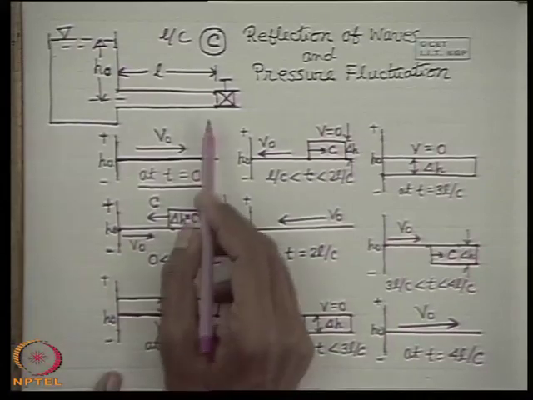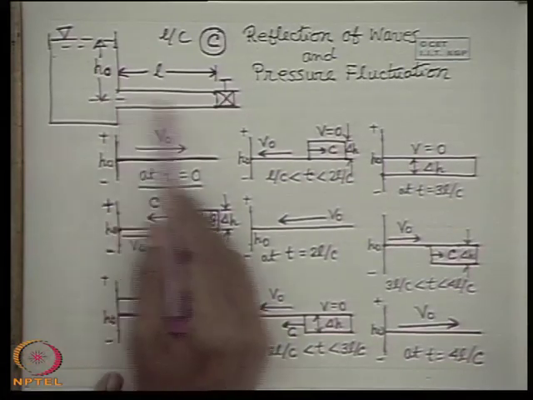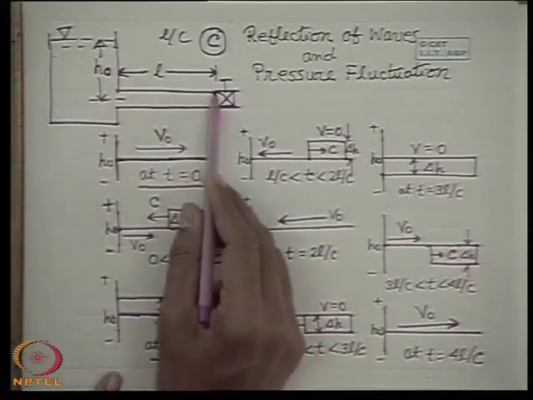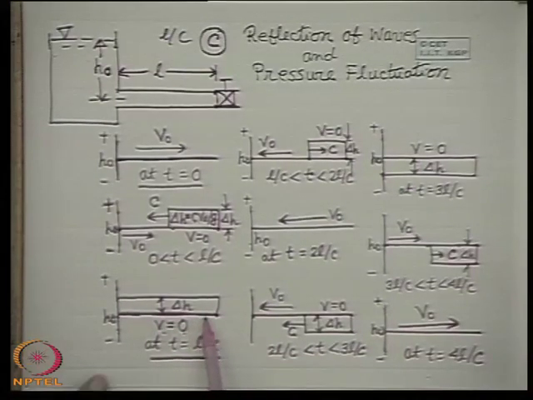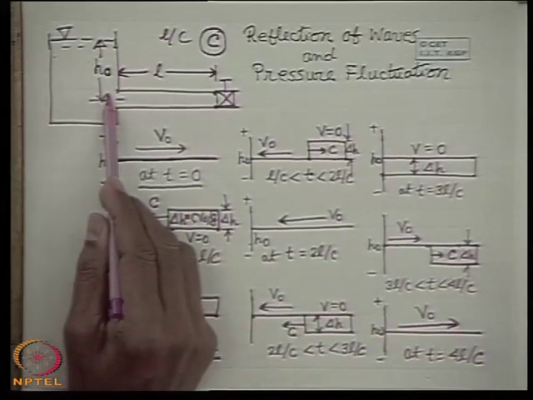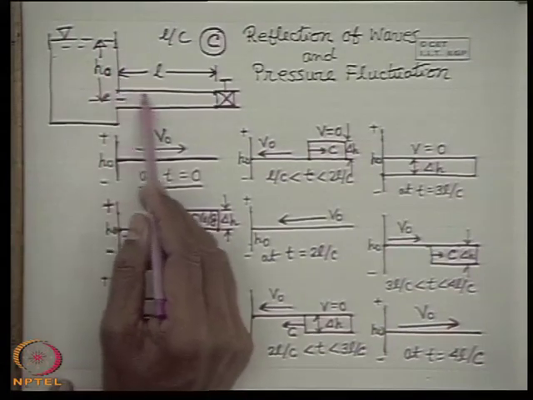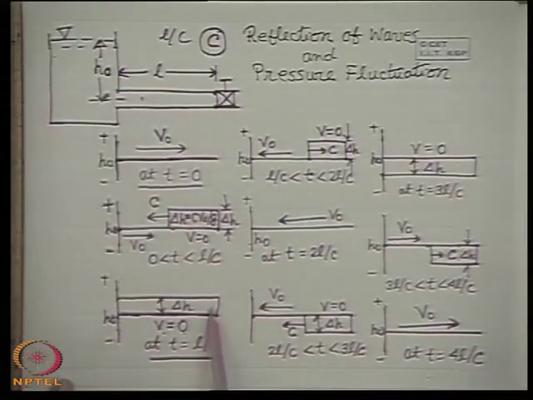So at t is equal to L by C, what will be the situation? At t is equal to L by C, the entire fluid in this pipeline is at 0 velocity and the head or the pressure in this pipeline is increased from the initial head H0 to H0 plus delta H. But this is an unstable situation. Why? You see, the liquid in the reservoir is under a head H0, that is the initial head, whereas the liquid in the pipe, which is at rest, is at a higher head than H0, H0 plus delta H.